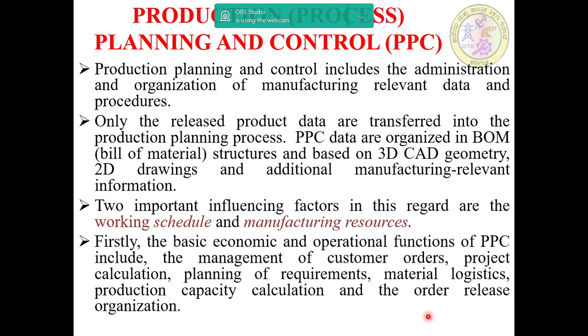Next we will go for production planning and control, that is PPC. Production planning and control includes the administration and organization of manufacturing relevant data and procedures.